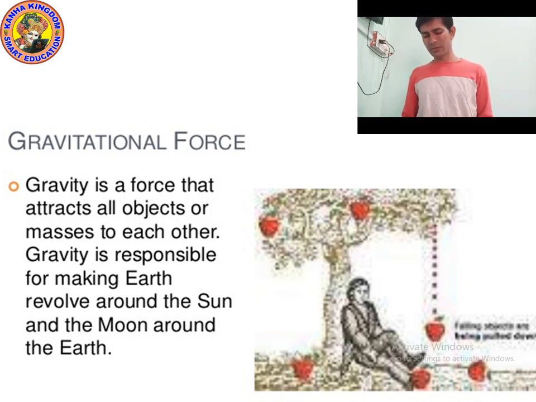And actually, once there was a scientist whose name was Newton. He was sitting under a tree. Suddenly, an apple fell just beside him, and he thought, why did it fall down? Why did it not go up? So then